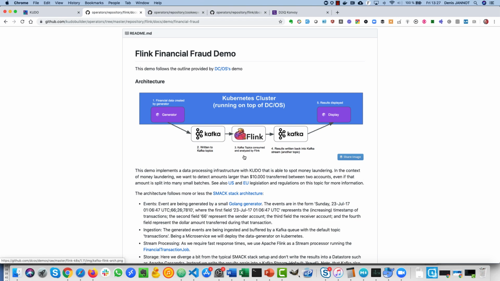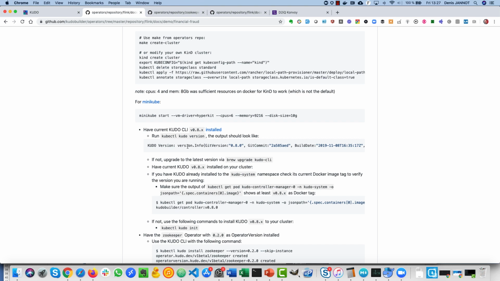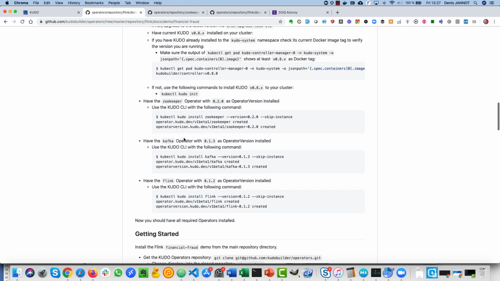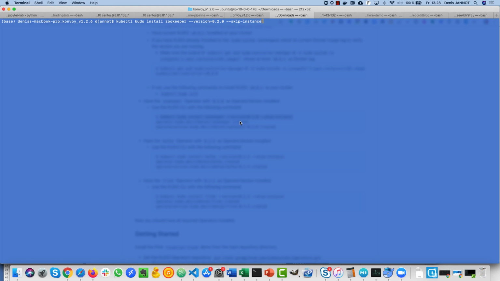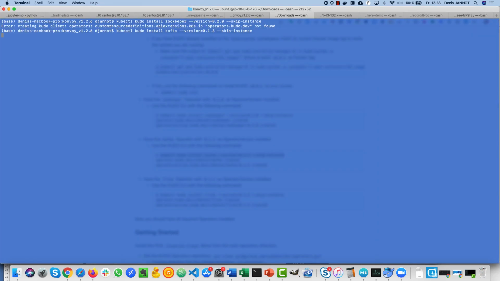So what we do here is that first of all we need to deploy Kudo, which is something I've already done in my cluster, and then we need to just do a Kudo install Zookeeper here with the skip instance, because we will not currently deploy it. It's the demo that will deploy it itself, and you'll understand why in a minute. So we just go and run this command. Basically that just downloads what we call the operator version of this version of Zookeeper, and then we do the same for Kafka, and we do the same for Flink.